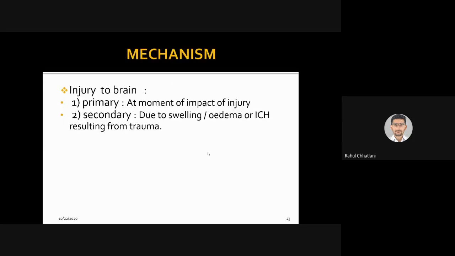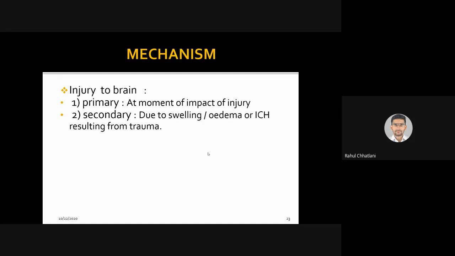Mechanism. There are mainly two mechanisms, primary and secondary. So primary means at the moment of impact of injury. Directly the injury happens, someone is throwing something at you and you get the injury and the brain is damaged, that is primary. Secondary means due to swelling or edema or intracranial hemorrhage resulting from trauma.